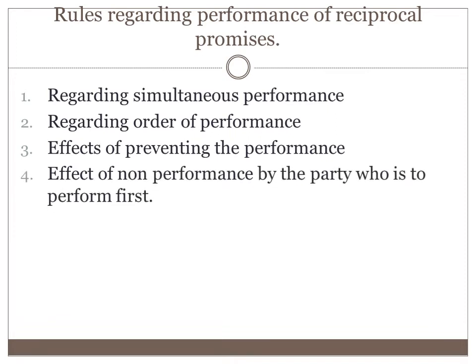Then the fourth one, effects of non-performance by the party who is to perform first. When the performance of one party depends upon the prior performance of the other party, that means mutual and dependent, and the party who is liable to perform first fails to perform, then what will happen? Then such party cannot claim the performance from the other party and must make compensation to the other party for the loss occurred.